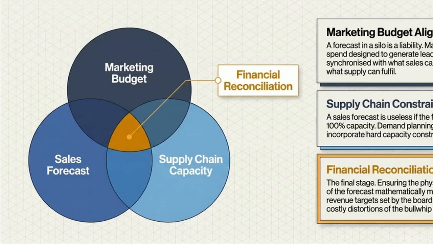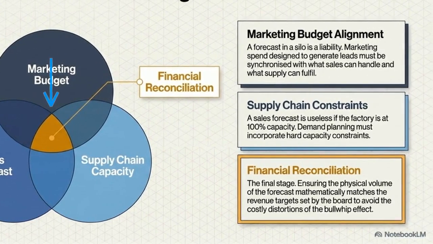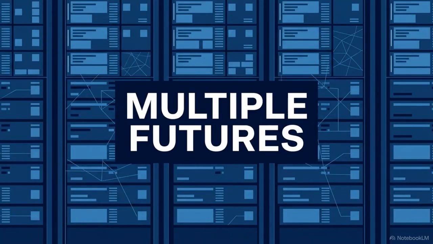This Venn diagram shows the necessary synchronization between the marketing budget, sales forecast, and supply chain capacity. Where they overlap is financial reconciliation. Here, factory volume is mathematically aligned with revenue targets. Once that foundation is set, the system utilizes Pillar 2, scenario planning.